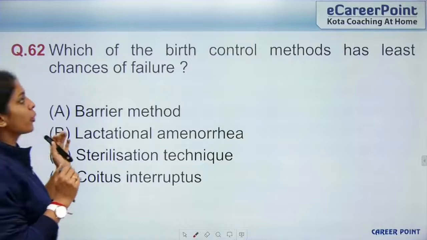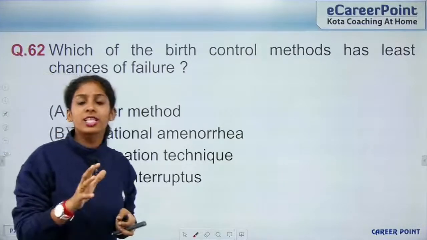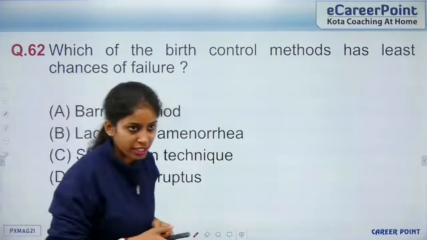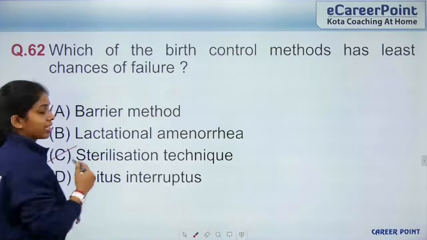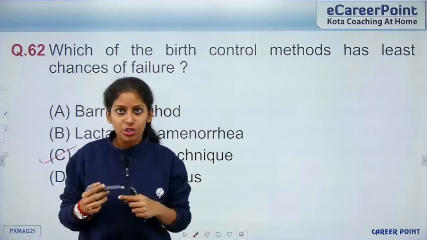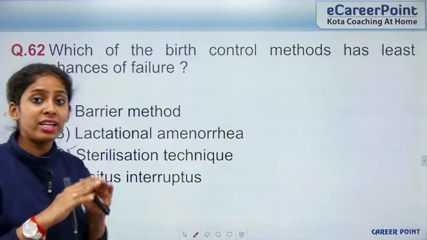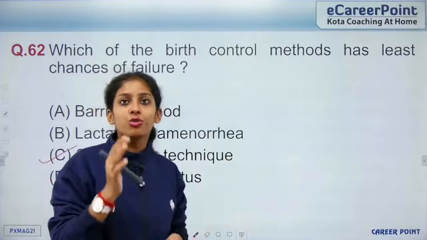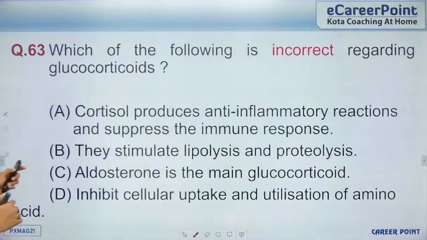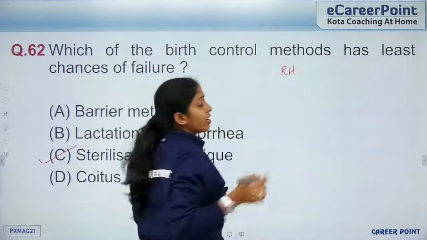Which of the following control methods has the least chances of failure? So they are not asking which is very effective, they are just asking which has the least chances of failure. So that is the sterilization techniques. Sterilization techniques include your surgical methods of vasectomy and tubectomy. So there the chances of failure are nil, but the chance of reversibility is also very poor, right? So this comes from reproductive health. This chapter is very short, but very, very important.